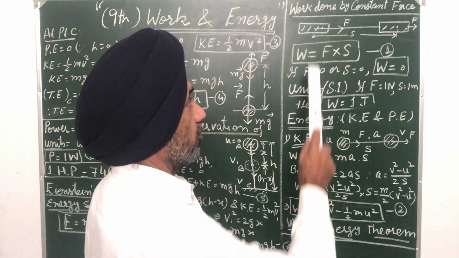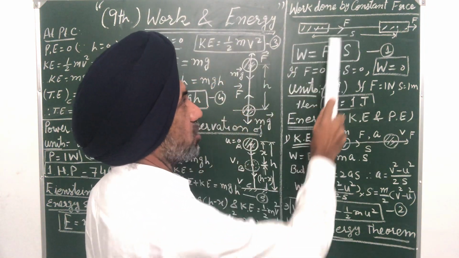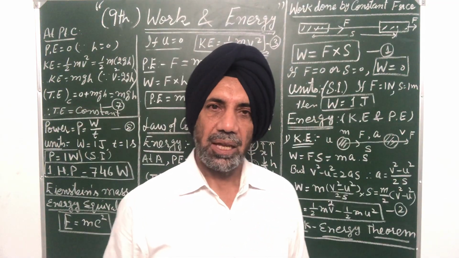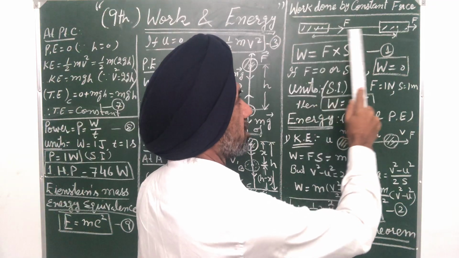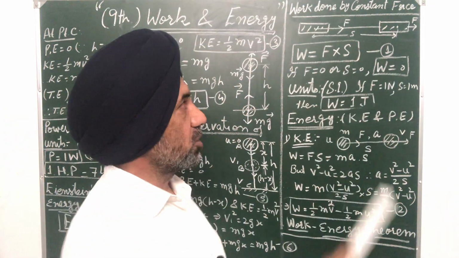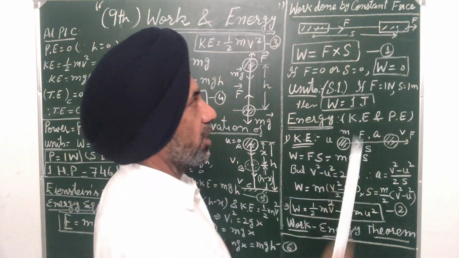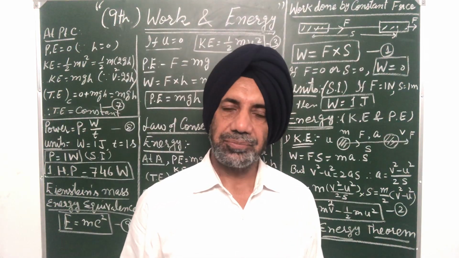Now, suppose we have a body and constant force F is acting upon the body. Suppose the body is moving in this direction, and suppose S is the distance covered by the body in some time.